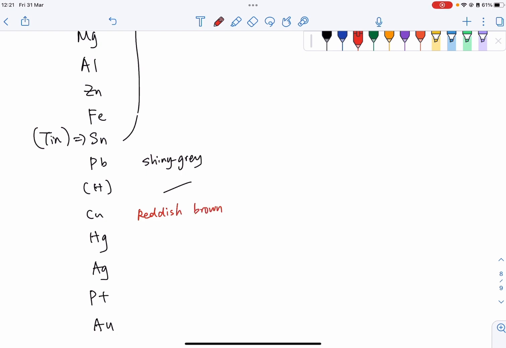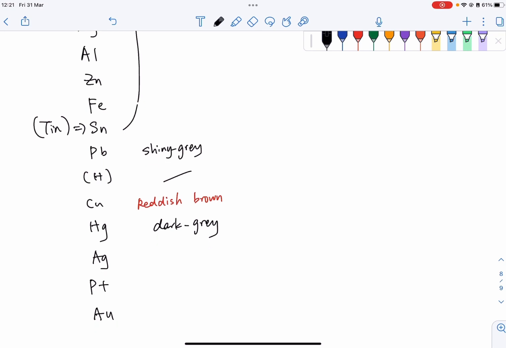For mercury, it will be dark gray. Silver and platinum are both silvery white. And gold is golden in color. Let me use a yellow color to represent gold.